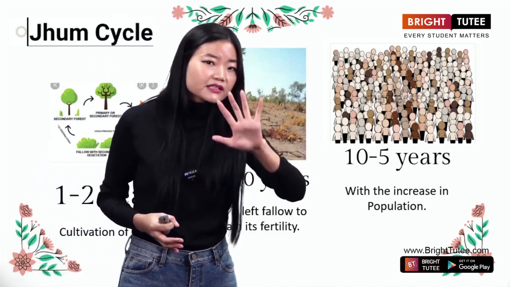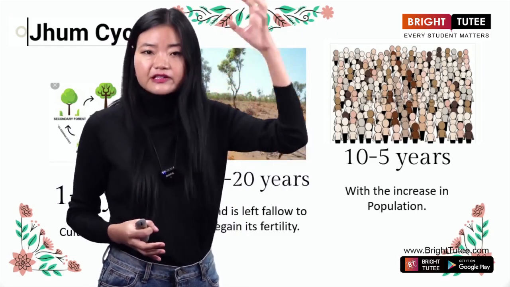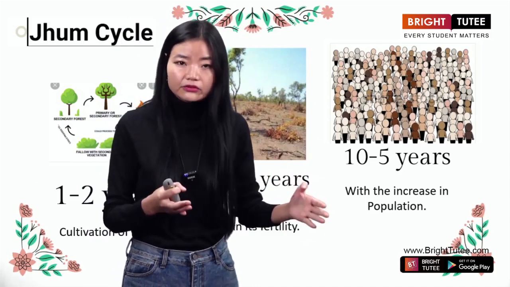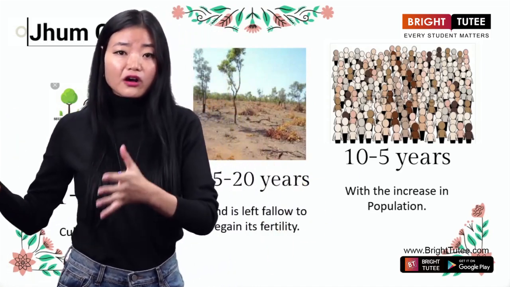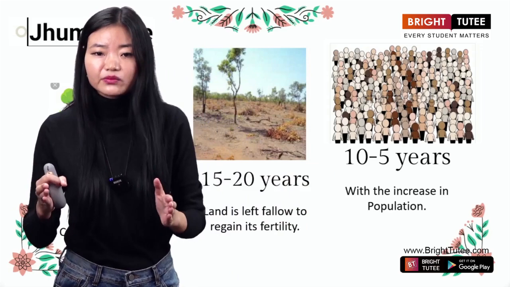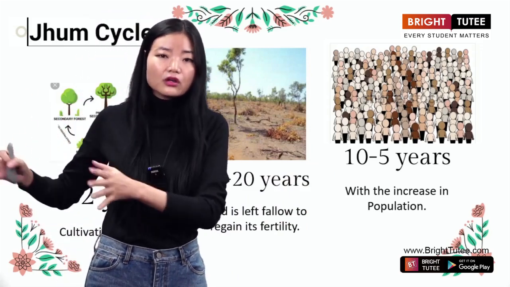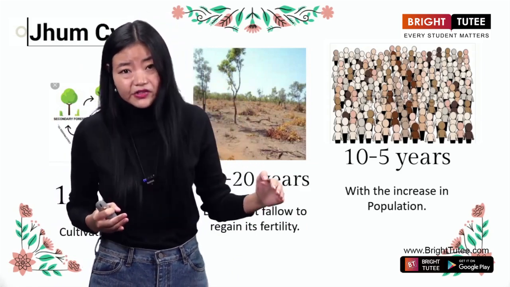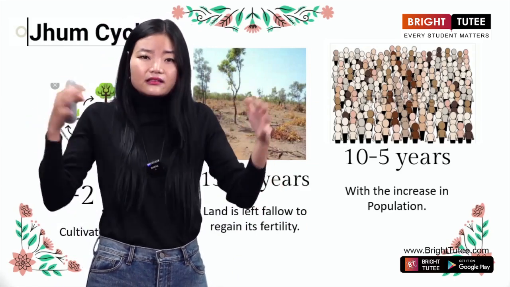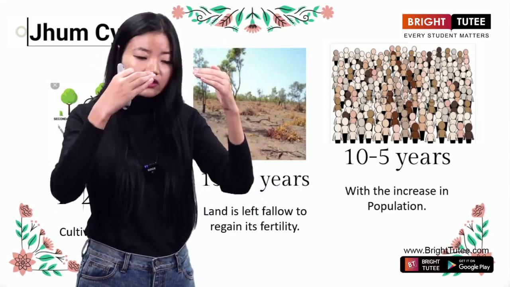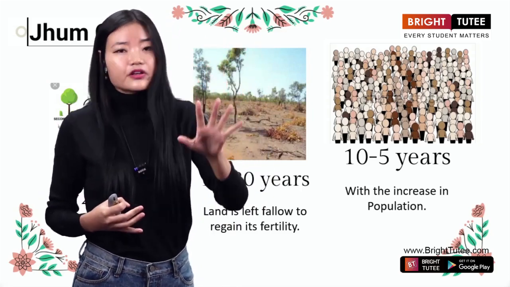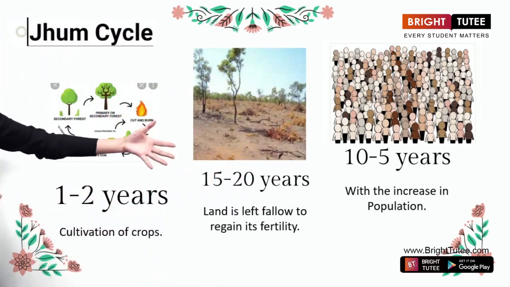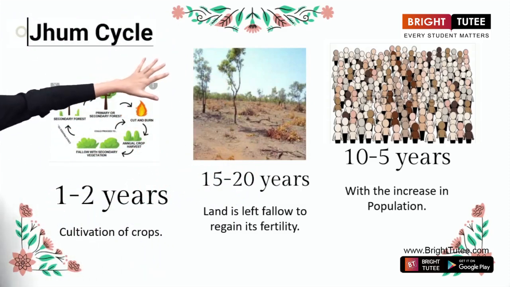Okay, so the population is increasing so much. This is the reason why people need a plot of land to settle down. People need a plot of land for farming. This is the reason why instead of keeping the land fallow for 15 to 20 years, now they have cut down the average to 10 years. And then, in fact, in the present context, they have minimized it to 5 years. So after 5 years, they again start with the farming process. Clear, everyone? So this is the Jum cycle.